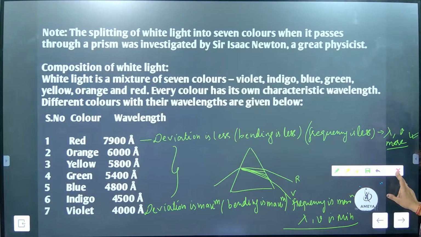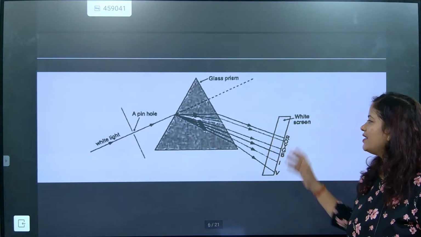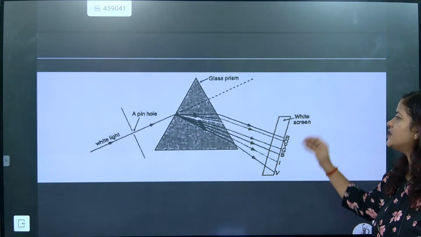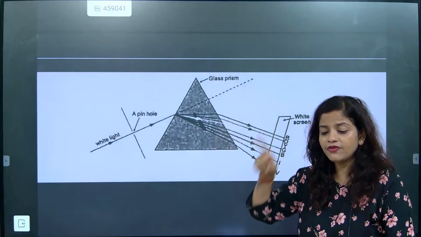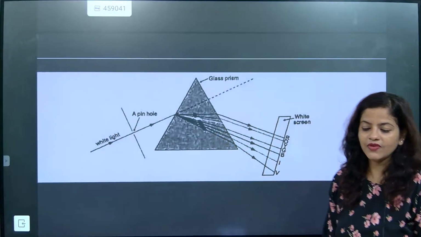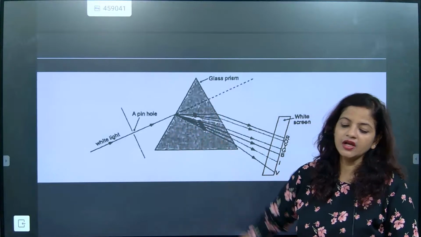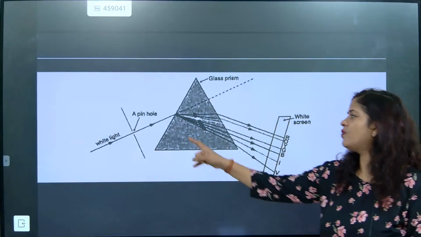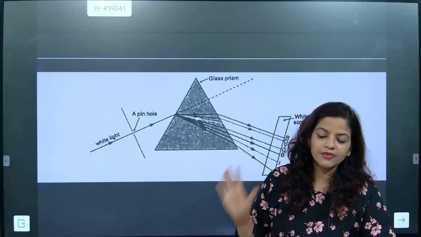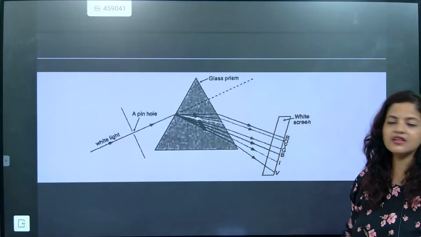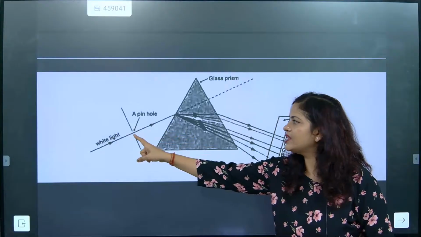Is it done, beta? Now we are going to go to the next part. So see, this is the white screen, and here we have captured the 7 colors from the pinhole. The light is not scattered. A ray of light, when we say white light, understood? We are not talking about a beam. A beam means more light rays going, which is difficult to get. So only one ray of light goes, and then it will split into how many colors, beta? 7 colors.